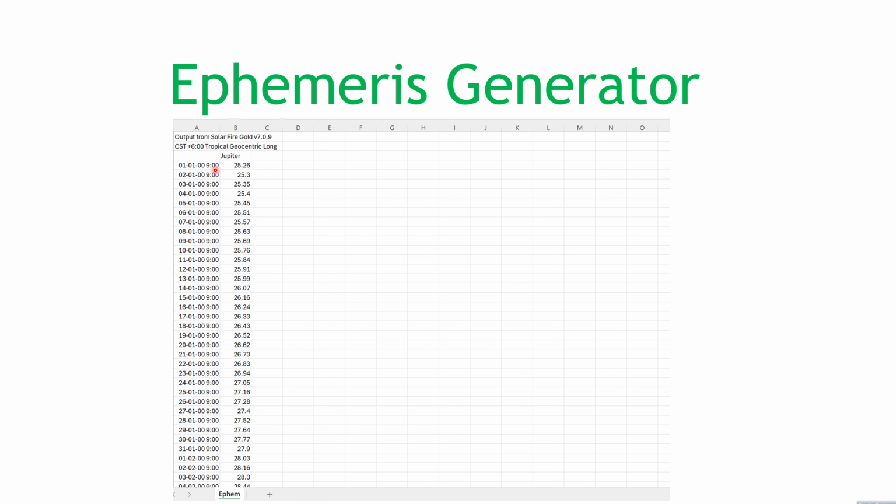You can see 1st of January, Jupiter was at 25.26, 25.3, 25.35. So it's moving a tiny bit per day in terms of degrees. When we come down here, we get to about 27, oh no, I'm in the wrong spot. That's okay. Sometimes you'll see these numbers stop and start to go backwards. That only happens on a geocentric cycle.